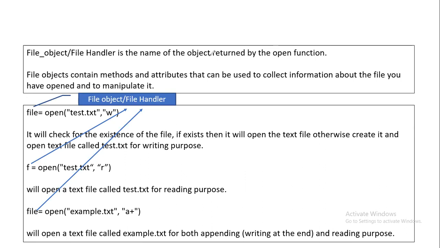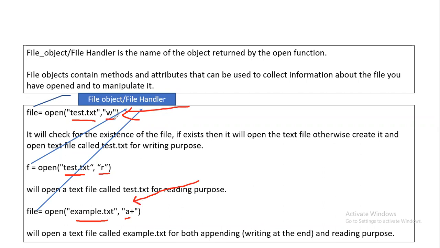Here is an example: file equal to open text.txt, w. W means it's a write mode, right? Similarly, test.txt is a read mode, right? If you want to open a file like example.txt with A, A means append. That means you are using this file to write information at the end. In this case, you need to understand the difference between W and append. Both are used to write the information to the file, right?